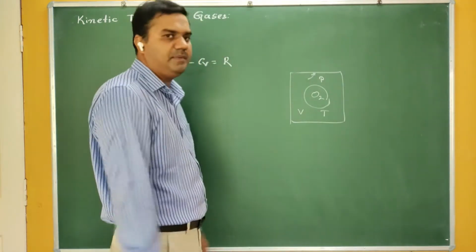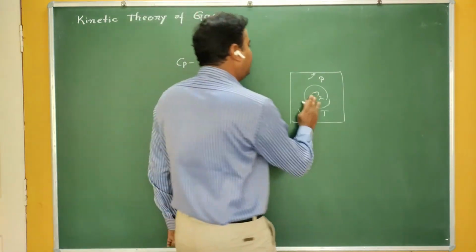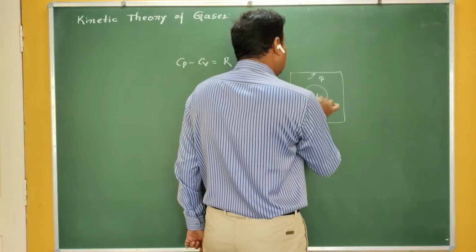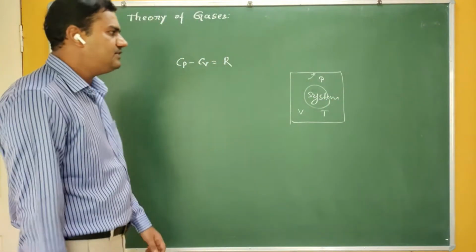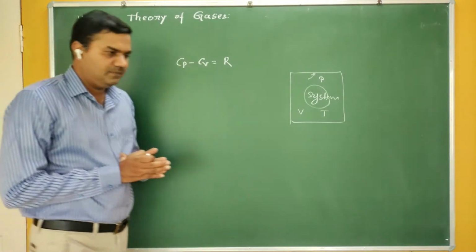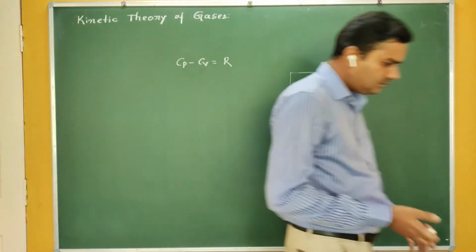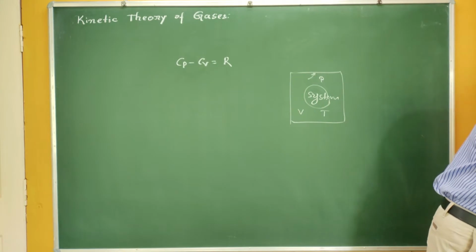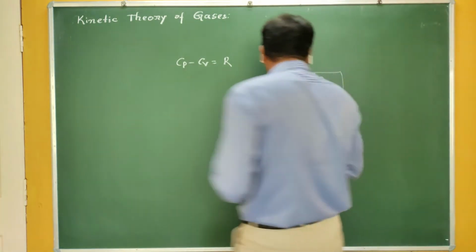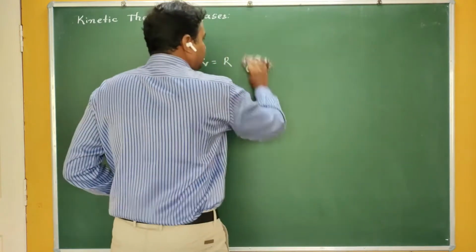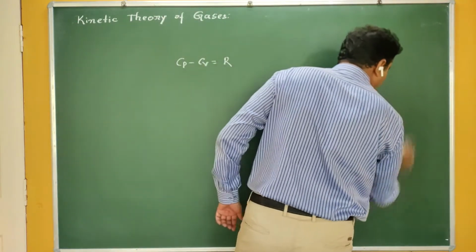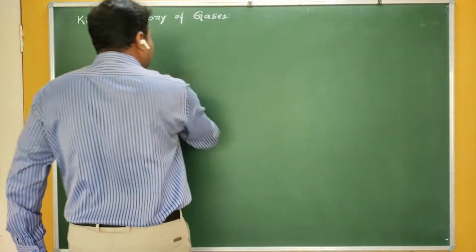It may be oxygen, it may be nitrogen, whatever. I have taken this part as a system, so our interest is on the system. By only considering the system and the surroundings, we have derived larger equations, and we studied certain phenomena also.